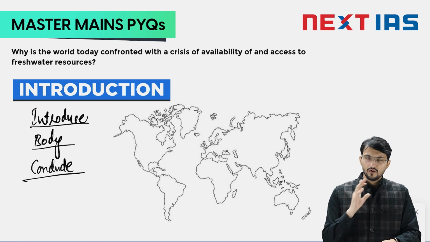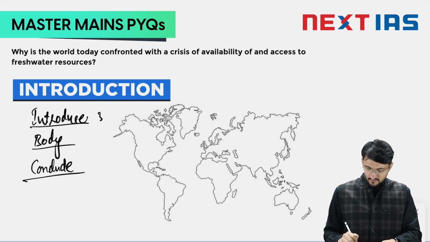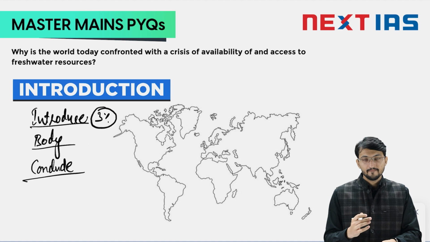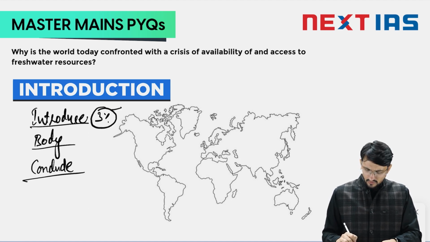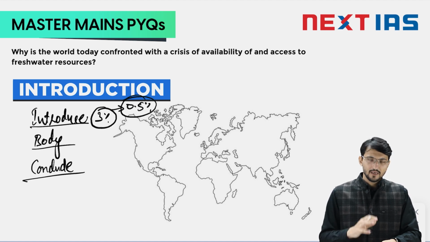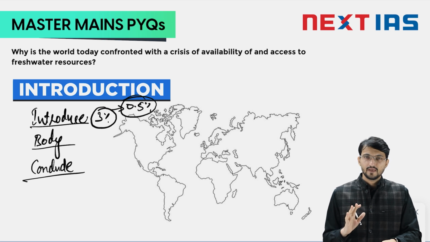that on the globe we have 3% of water which is fresh, and out of this 3%, as humans, we only have around 0.5%. This is WMO, World Meteorological Organization data, that we only have around 0.5% water which is available and accessible to us. That way you start your answer.